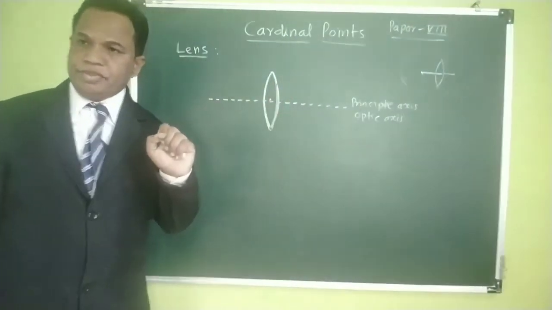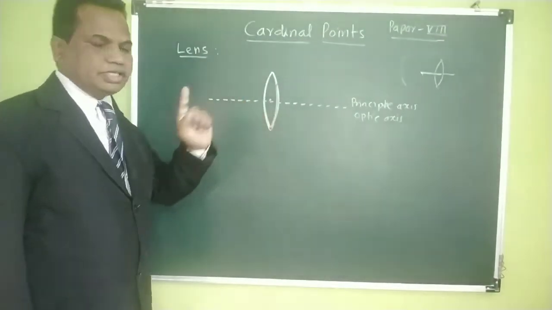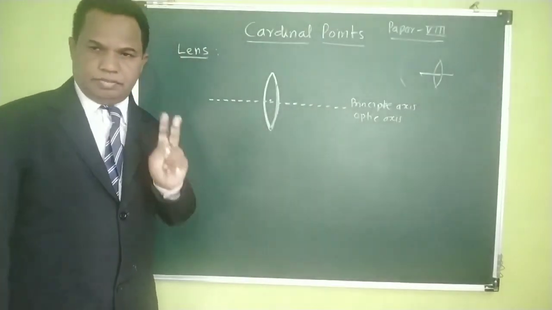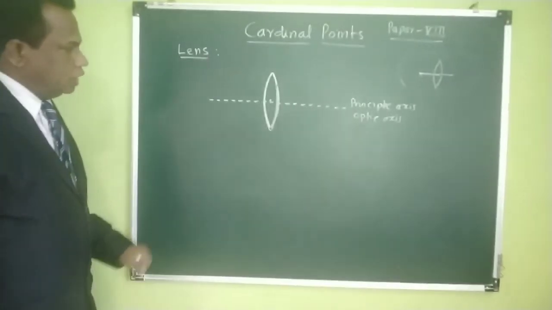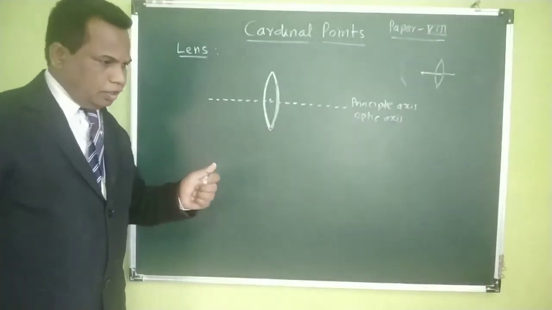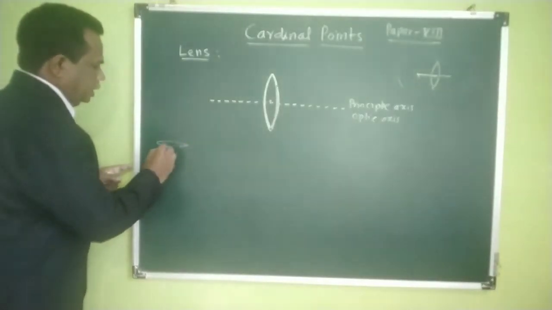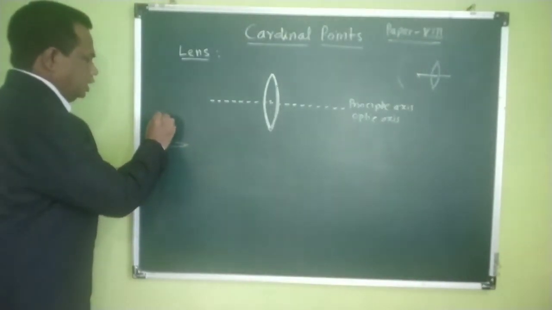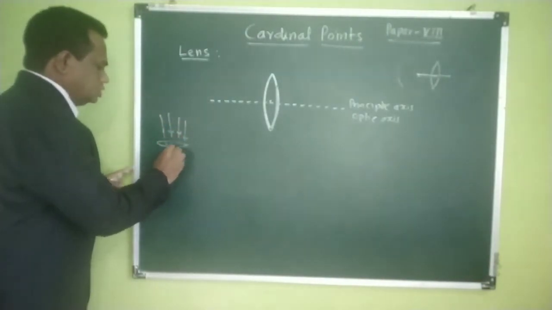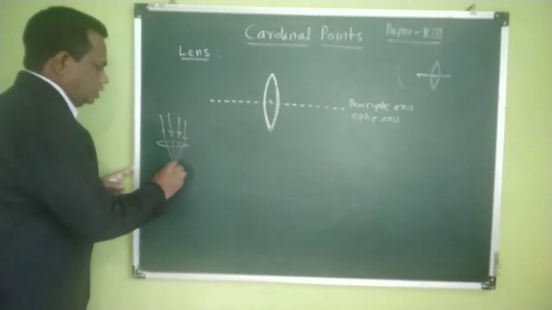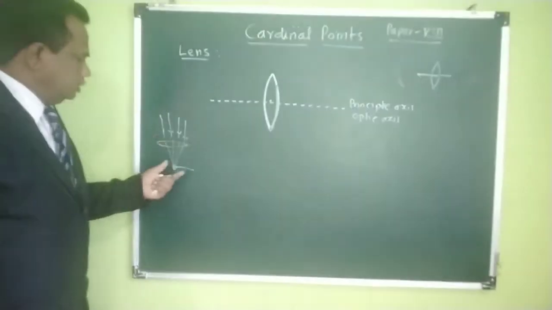Now, you all know that a double convex lens has two focal lengths. So what is the focal length? How can you draw it? You all did one experiment in childhood: you take one lens and hold it in front of the sun, then all the rays come to focus at a single point so that you can burn a matchstick.